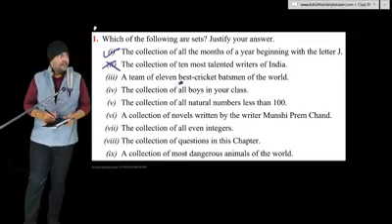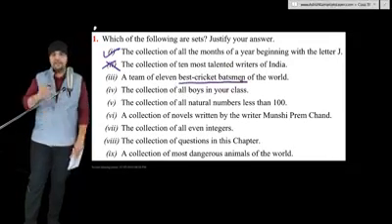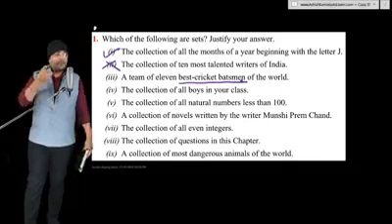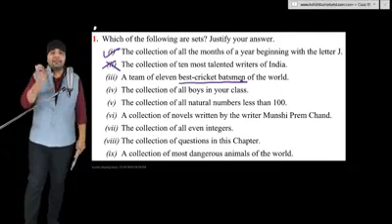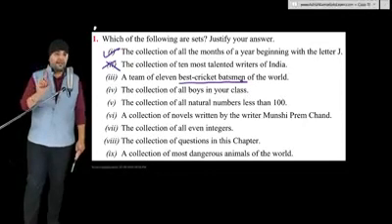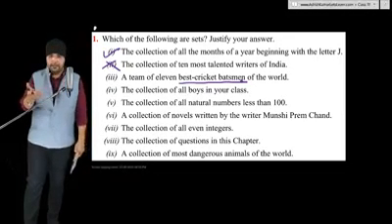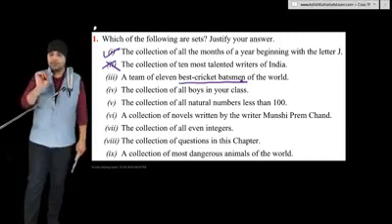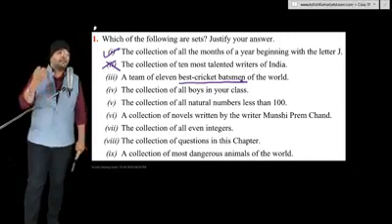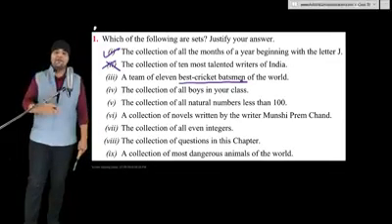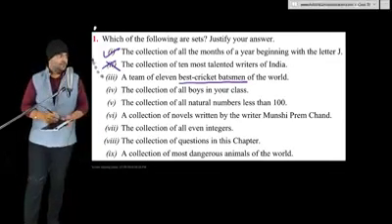Again, in cricket or in sports, there is no well-defined definition of a best cricket batsman. So this definition is always subjective. It is always based on personal preferences and personal opinions. So this set is also subjective and can't be considered a mathematical set, because this set is not the same for all of us. This set can be different for different persons.